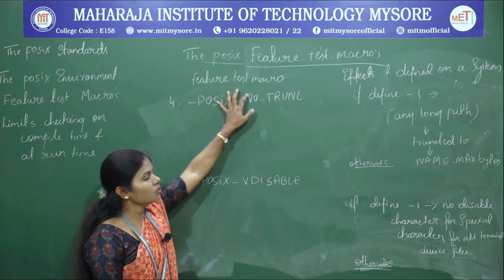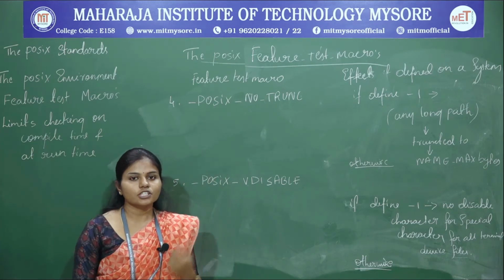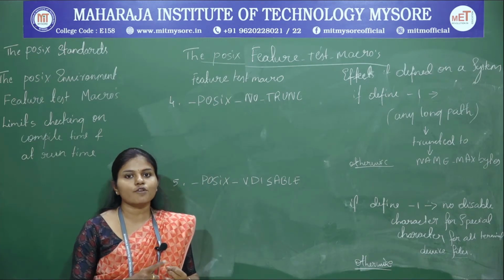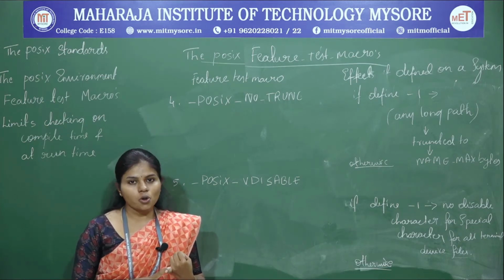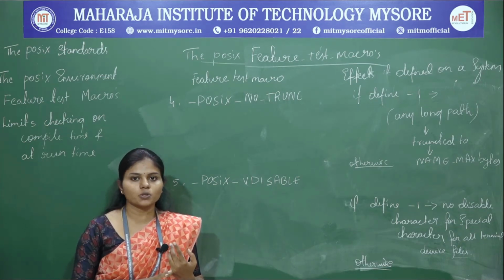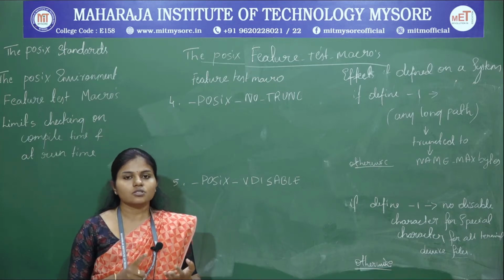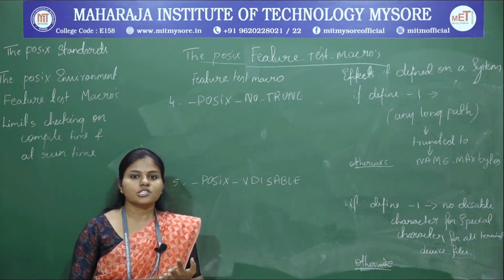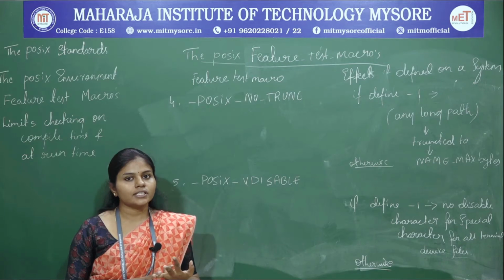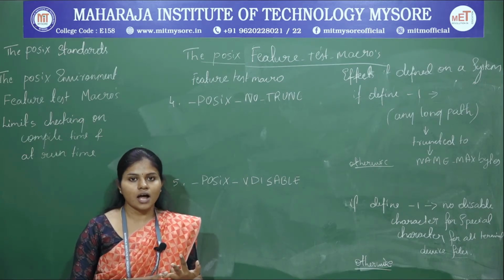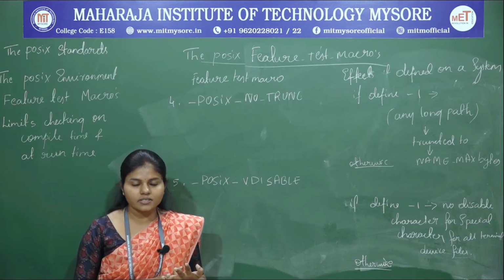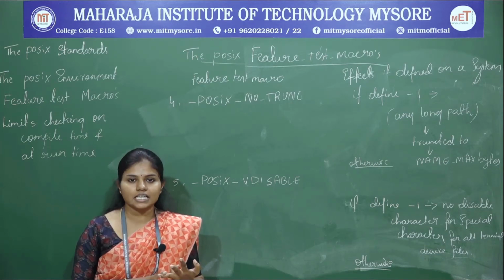Now the feature test macros. In the feature test macros we are seeing the first three constants. One is job control, how POSIX is going to support the BSD job style. The second one is saved IDs, we can change the saved IDs into effective user IDs and group IDs by making use of seteuid, setegid.